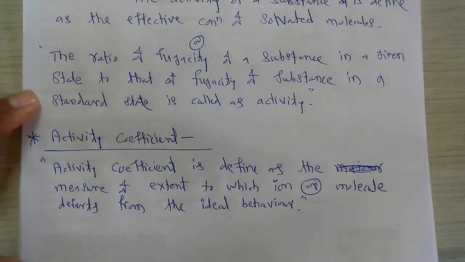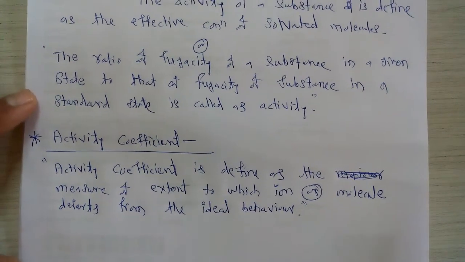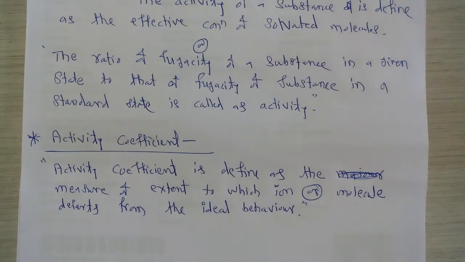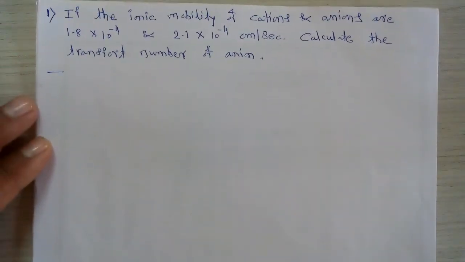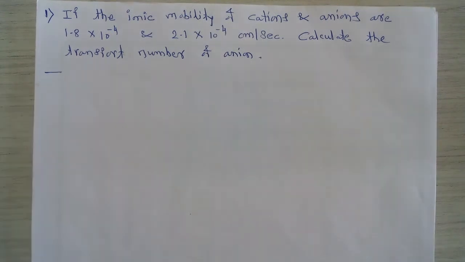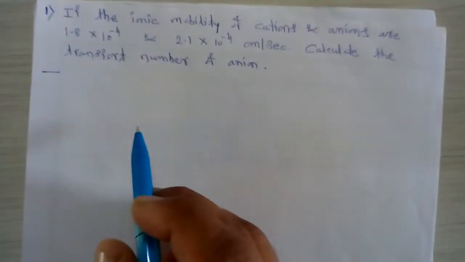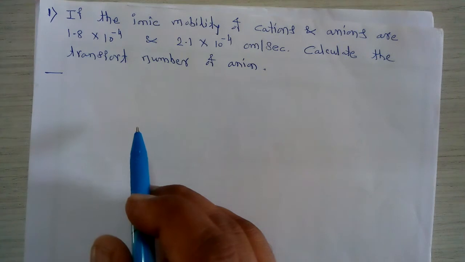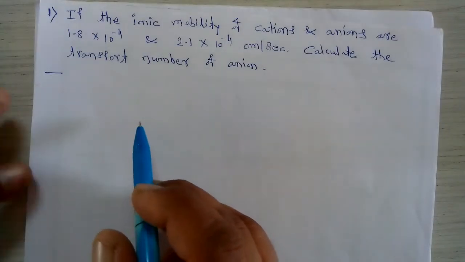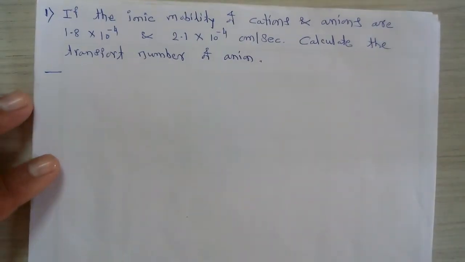Now, after studying these important concepts, we have to take some simple numericals from this chapter. The first numericals we take here are on the calculation of transport numbers, how these transport numbers can be calculated. We will study that with the help of two simple numericals.